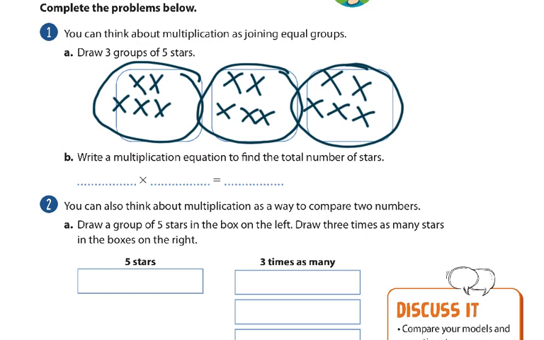Okay, then underneath it says write a multiplication equation to find the total number of stars. The total. So how many X's did we draw in all? 15. And I started with 3 groups, so 3, and there's a multiplication symbol there. 3 times 5 is 15.